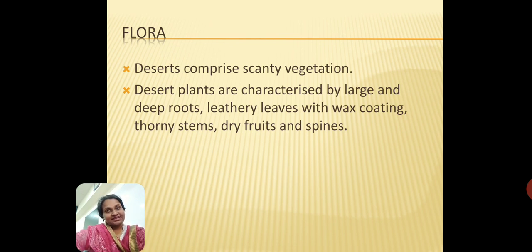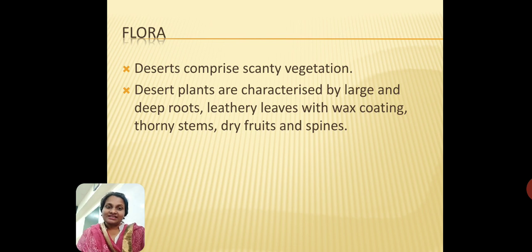That is because these plants are surviving in the desert, and we know that deserts receive less than 25 centimeters of rainfall annually. So that means there will hardly be any water or enough water available in the desert. So if a plant wants to survive, it has to go looking for water deep down into the ground. And that is why usually plants in the deserts have long deep roots, because they go searching for water and they travel long distances. Okay, so that is why the plants in the deserts have long deep roots.